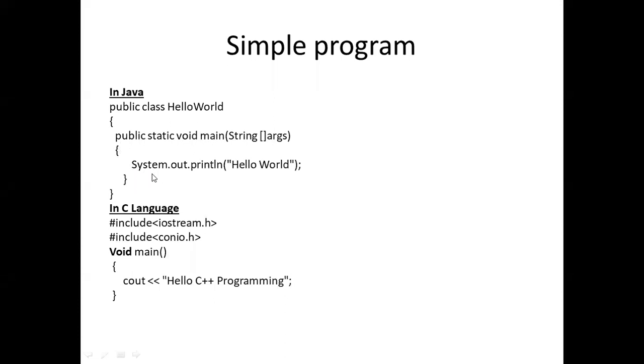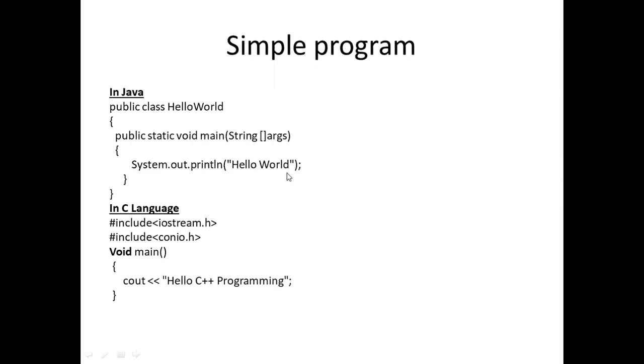Then start the body of this method, System.out.println. This is used to display any message in a Java program. S must be capital and the rest of the letters should be in lowercase.